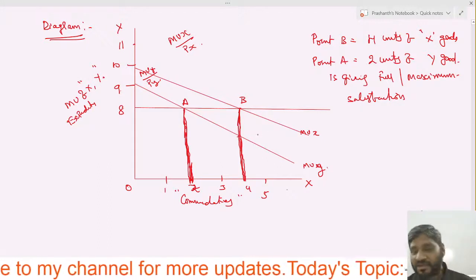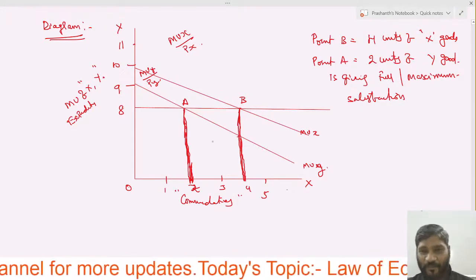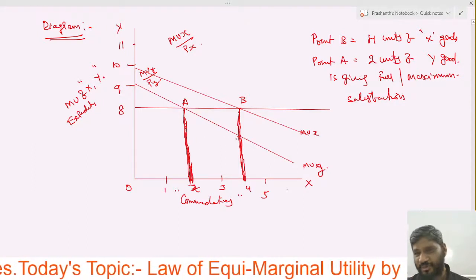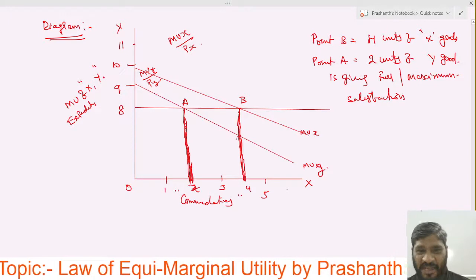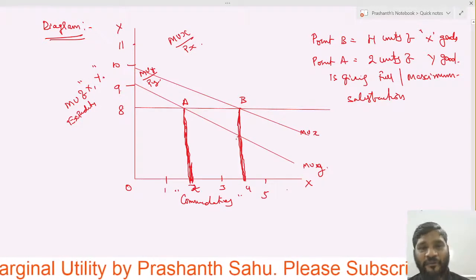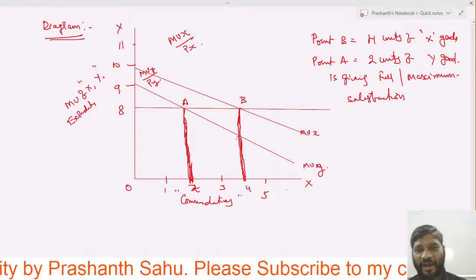Now everybody, this is the topic and diagram. You have to sync it correctly here. Due to the PC there are some ups and downs, but even though I have managed to draw it, you have to draw it very perfectly in your notes.